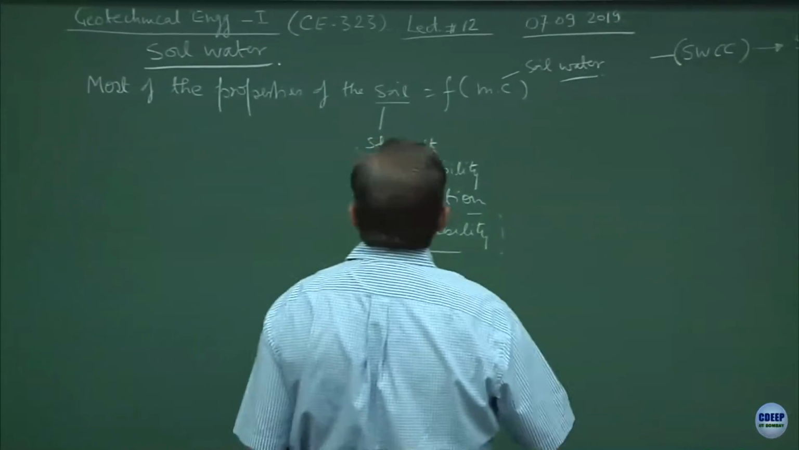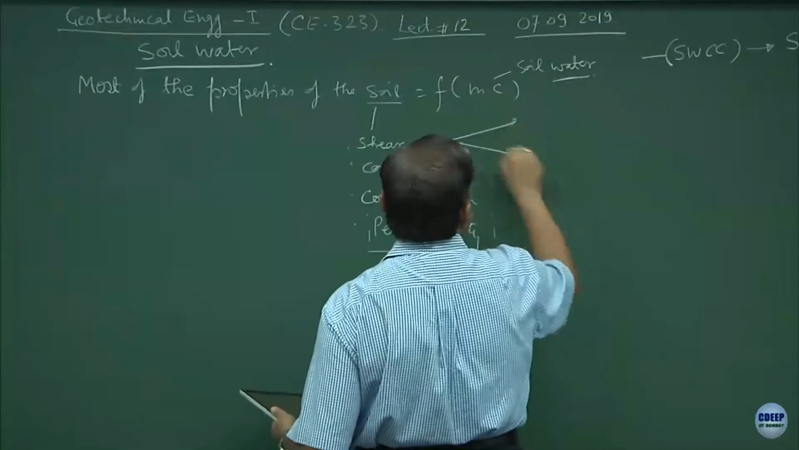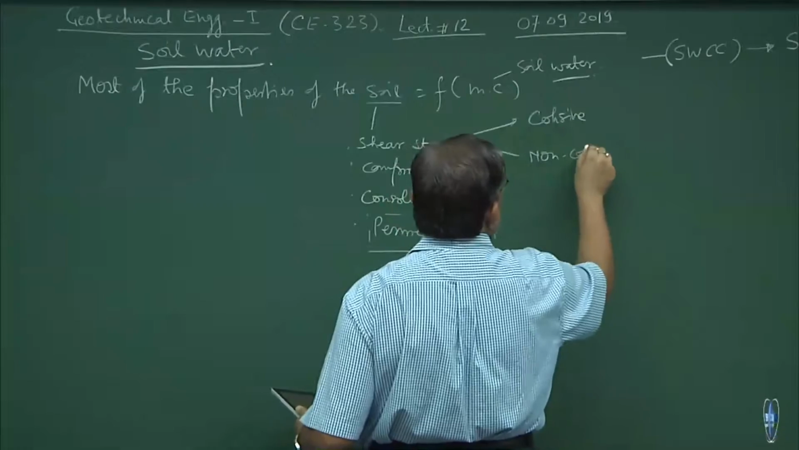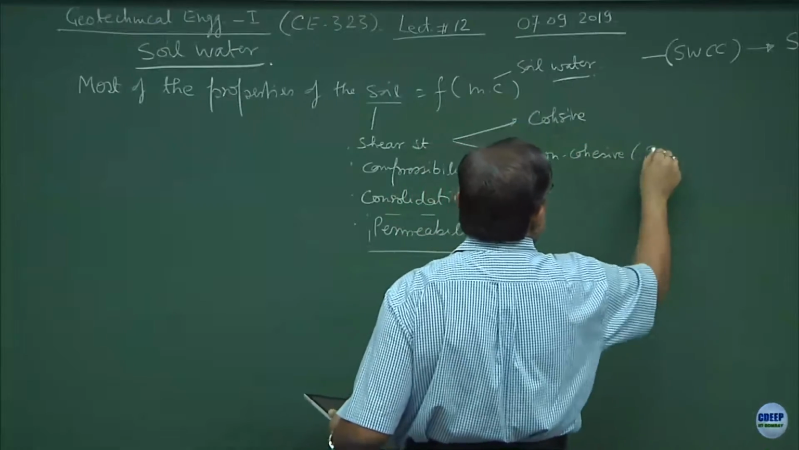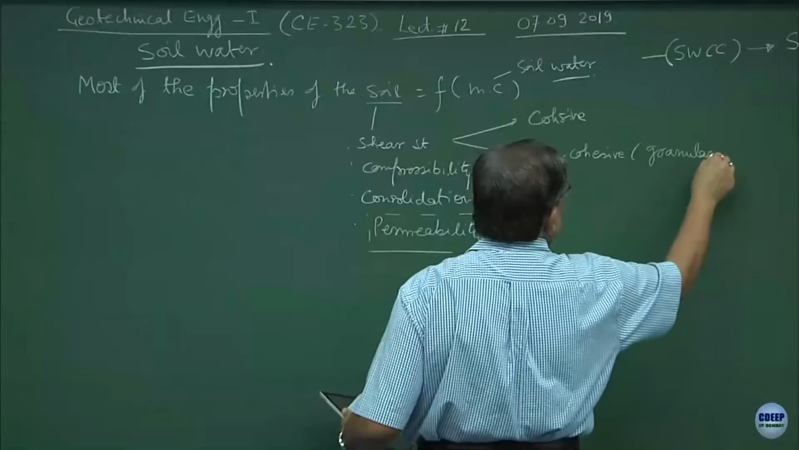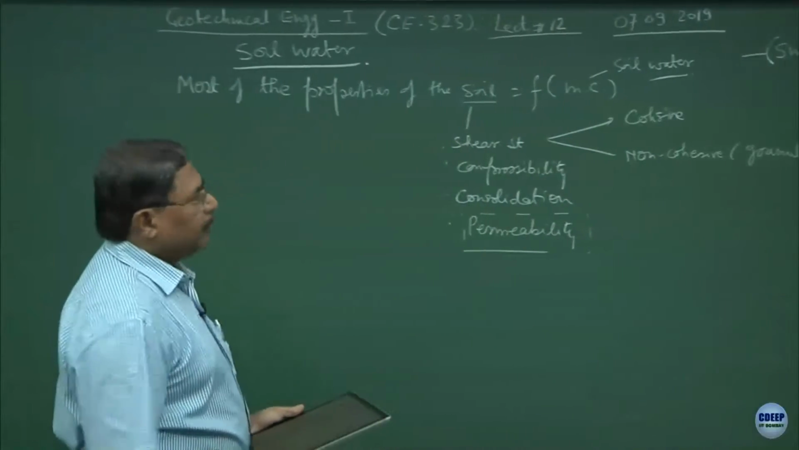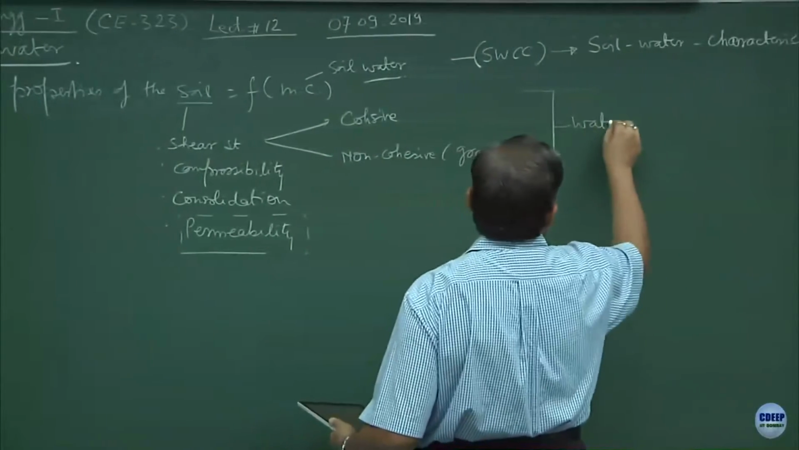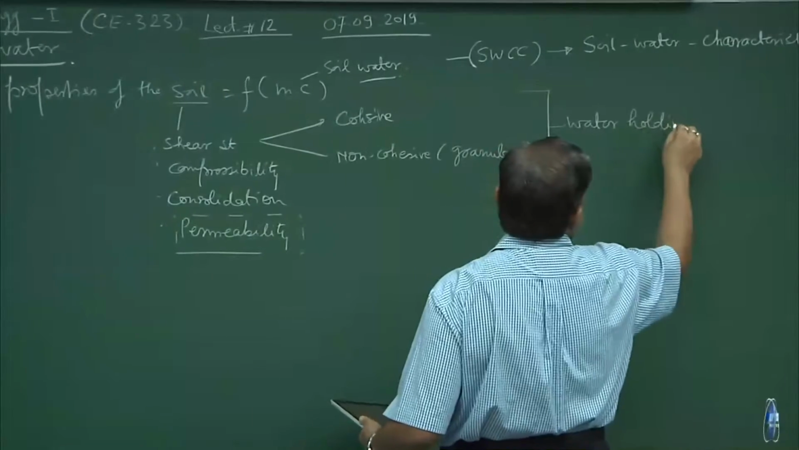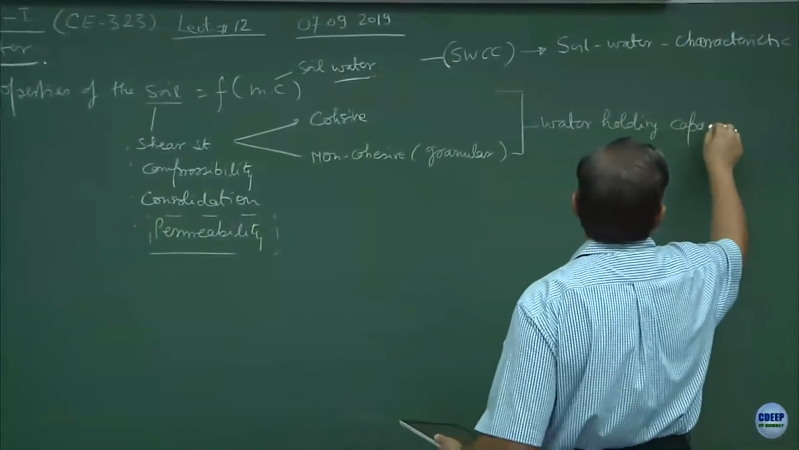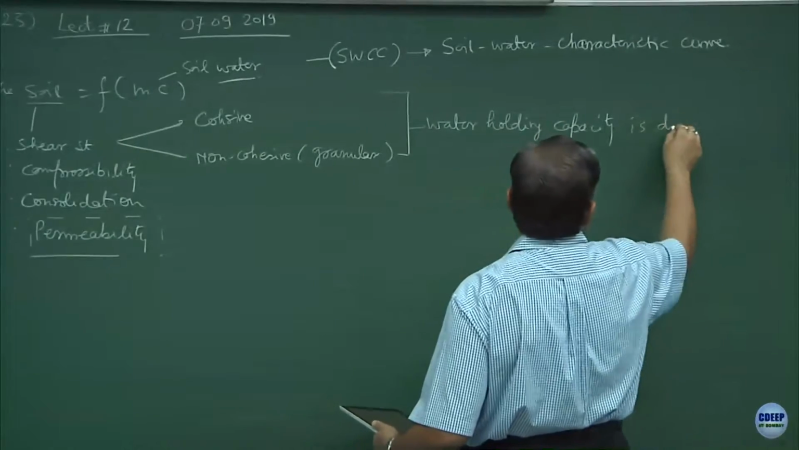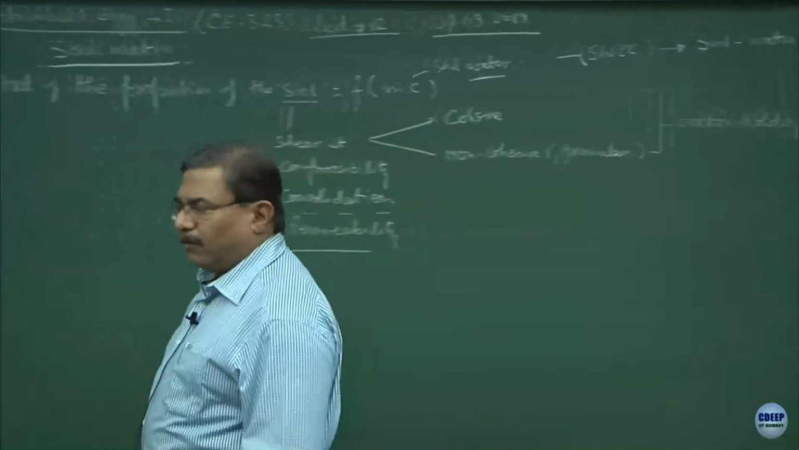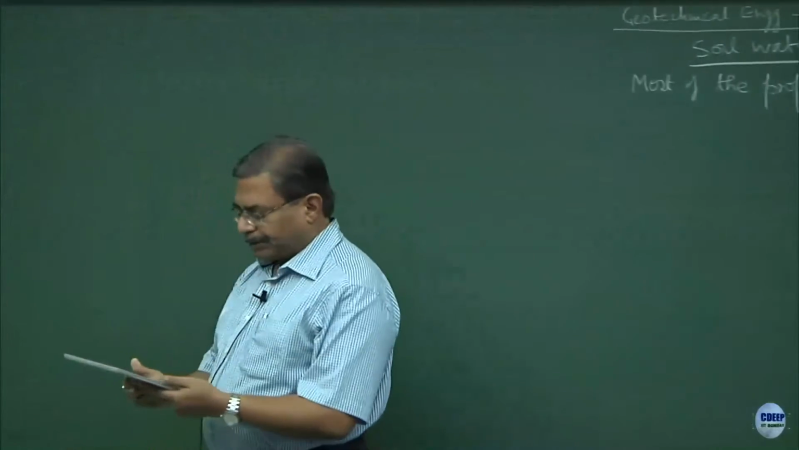And from here we say that if soils are cohesive or non-cohesive or granular, all their characteristics are bound to change, because the water holding capacity is going to be different. And the soil water characteristic curve is nothing but a quantification of the water holding capacity of the soils.